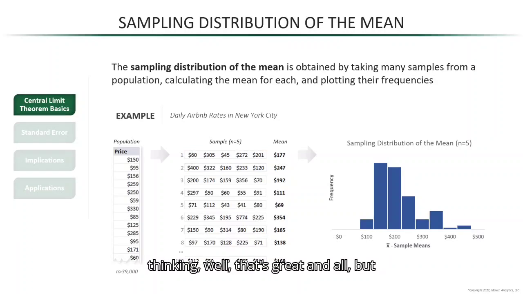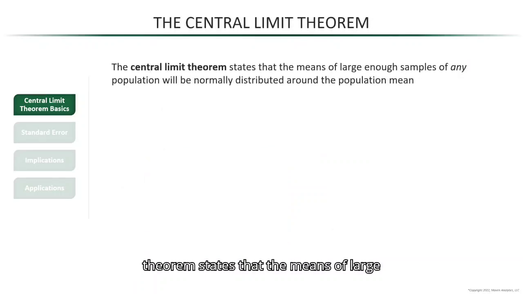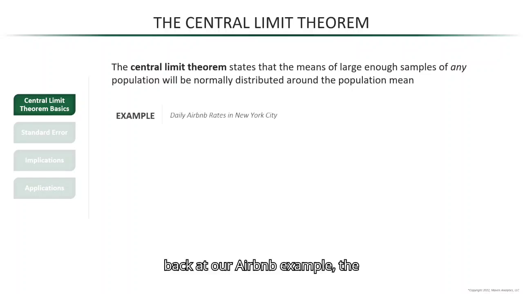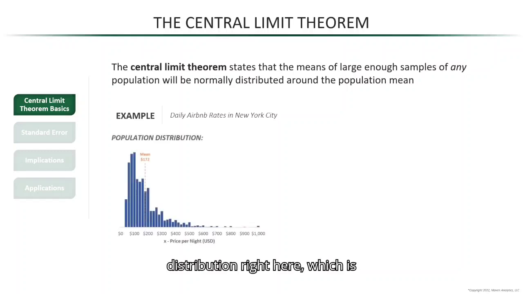Now, you might be thinking, well, that's great and all, but why should I care? And here's the mind-blowing part. The central limit theorem states that the means of large enough samples of any population will be normally distributed around the population mean. So if we look back at our Airbnb example, the population of the prices follows this distribution right here, which is clearly not normally distributed. It's apparent that it's not symmetrical around its mean of $172.